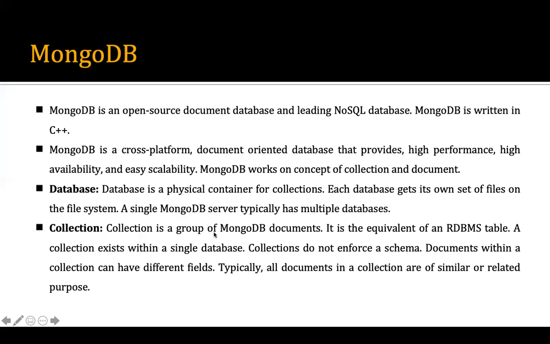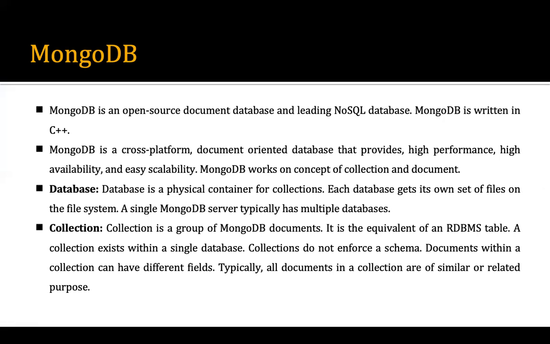What is a collection? A collection is nothing but a group of MongoDB documents. It is equivalent to an RDBMS table, so you can relate the documents with tables. A collection exists within a single database. Collections do not enforce a schema, because it is a schema-less database. So MongoDB comes under NoSQL or non-relational databases. Documents within a collection can have different fields, though typically all documents in a collection are of similar or related purpose.